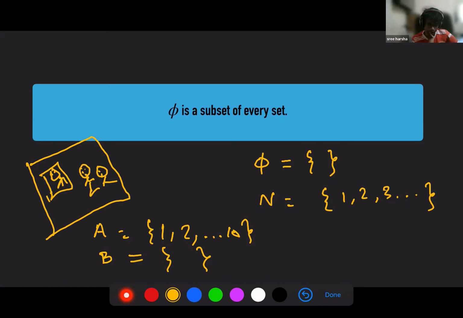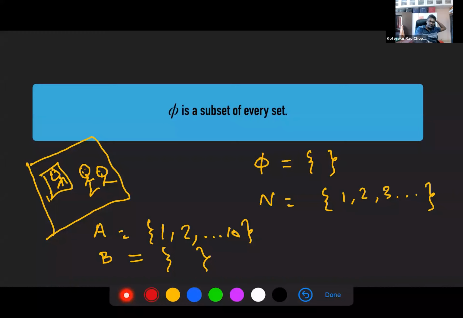So similarly, you have such a definition here. I have a set which is a null set, and you can treat it as a part of every set. Maybe you can take it by definition. So this is something that you have to keep in mind. This is very, very important.